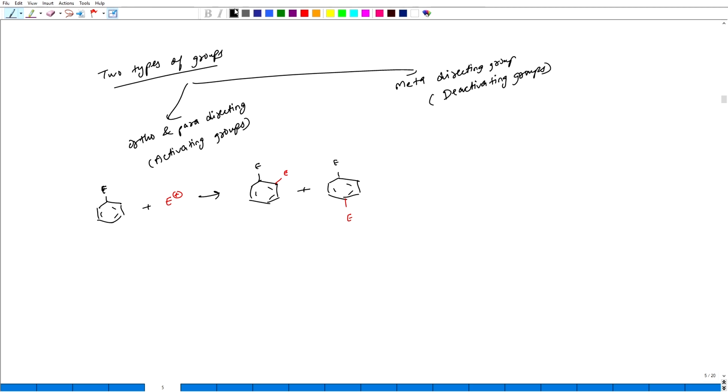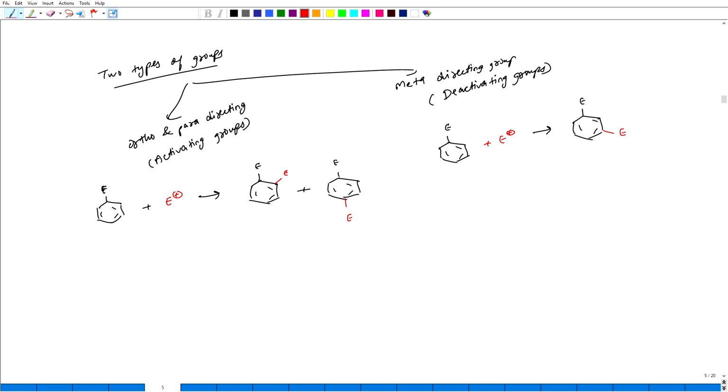Whereas in case of meta directing group, that means an already existing electrophile and this incoming new electrophile, this already existing electrophile will direct the new incoming electrophile to the meta position of it. And which position is meta? This is ortho, this is meta. So this will be the product.